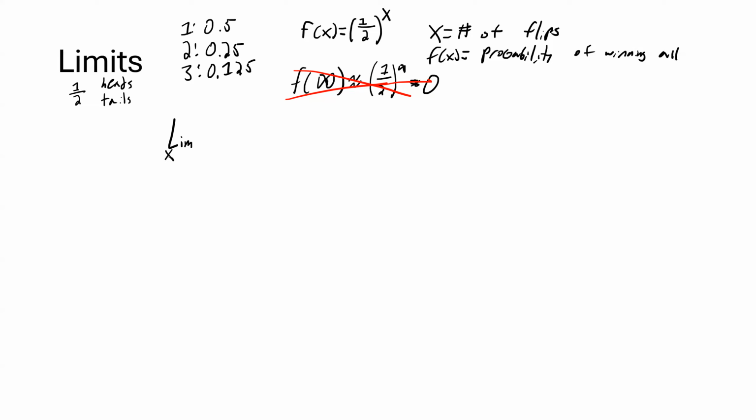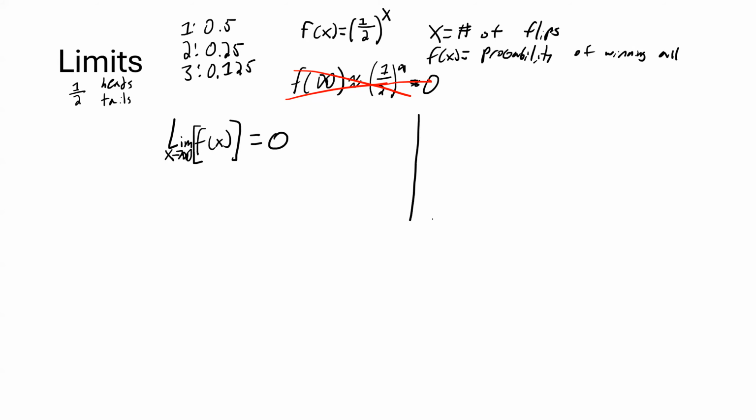Limit as x approaches infinity of f(x) equals 0. What we're saying is as we let x go closer to infinity, x is a million, a billion, a trillion, a gazillion, f(x) approaches 0. This limit is equal to 0.